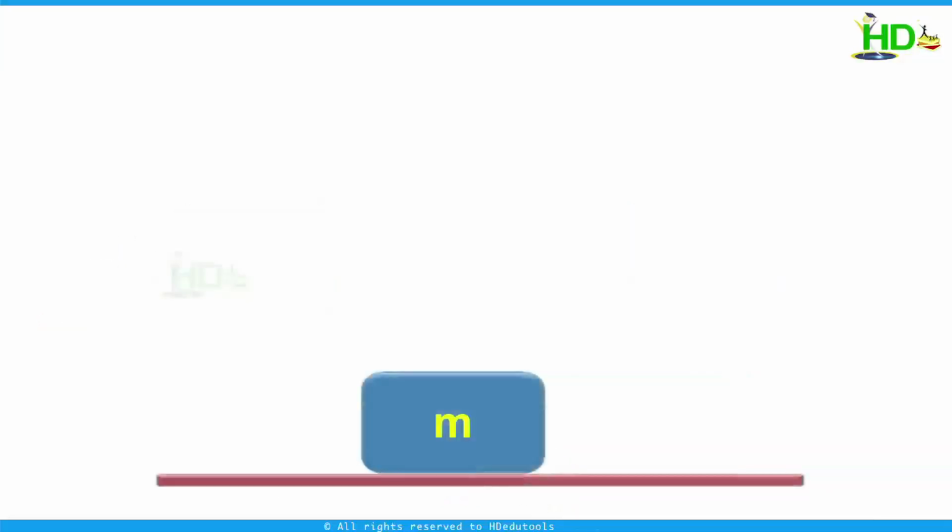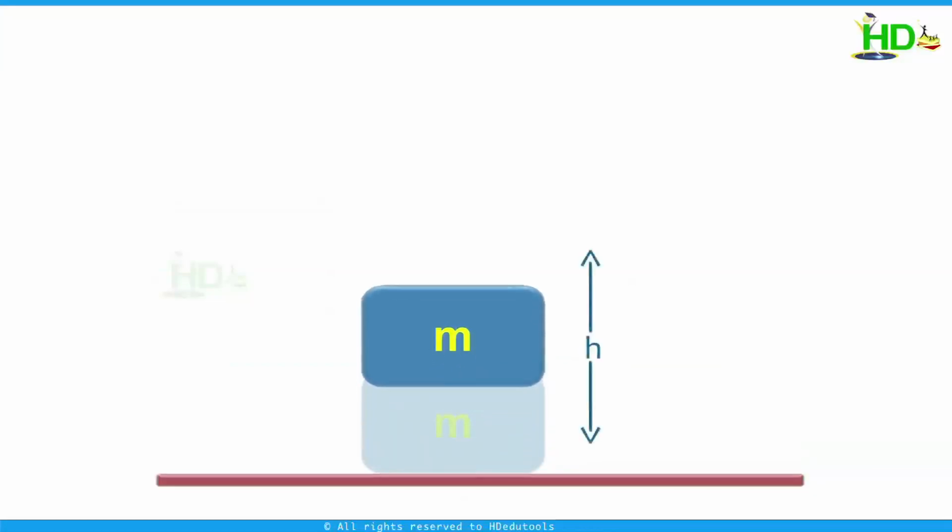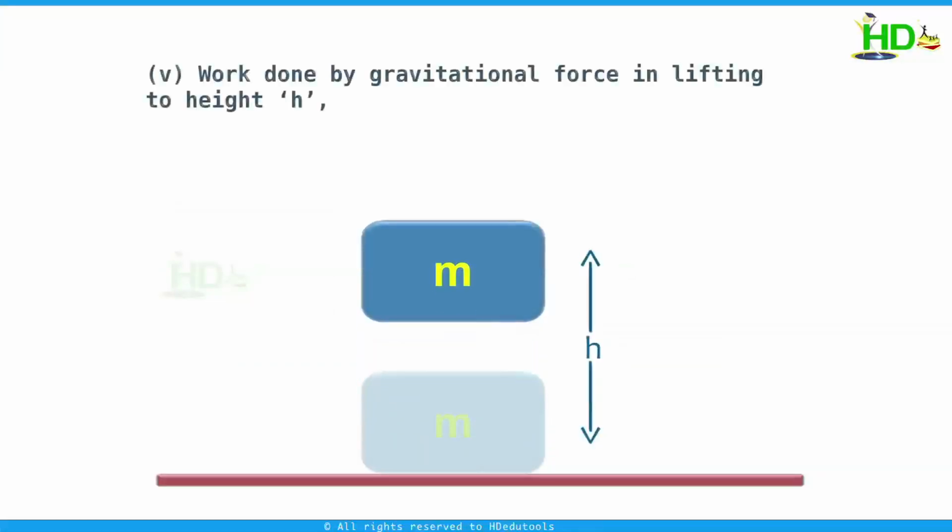Now we take another case. An object of mass m is lifted to a height h. In this case, consider the work done by the gravitational force in lifting to height h. To lift this body, we have to apply a force equal to the weight of the body, that is F equal to mg. The gravitational force is acting vertically down. The displacement is h, and the angle between force and displacement is 180 degrees.